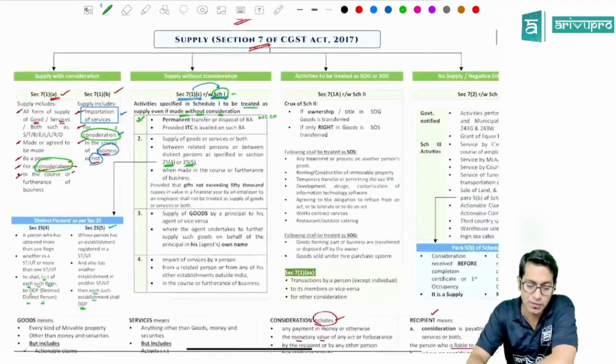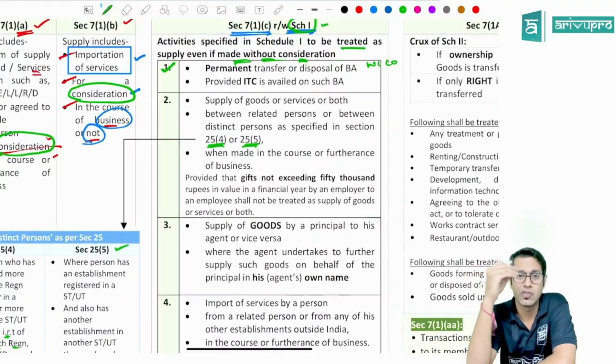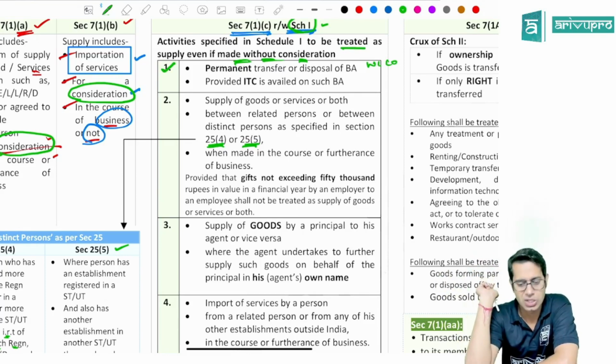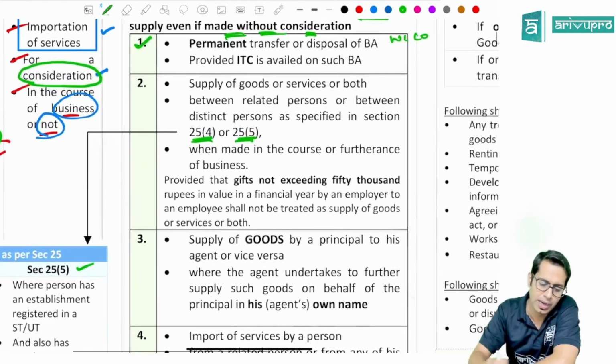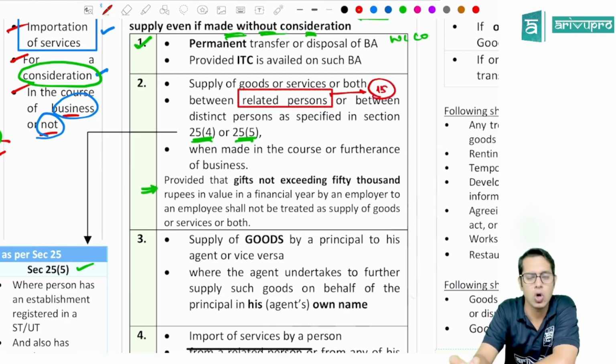So if there is any supply of goods or services between these distinct persons also, if you're doing any branch transfer or stock transfer from one branch to another branch, and these two branches are registered separately, it will be treated as supply, even if there is no consideration charged by you. Now, the meaning of related person is given as an explanation to section 15. Section 15 talks about value of supply.